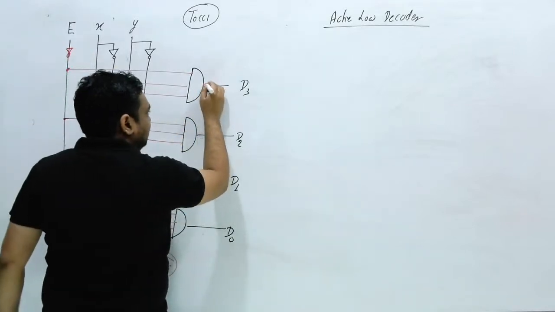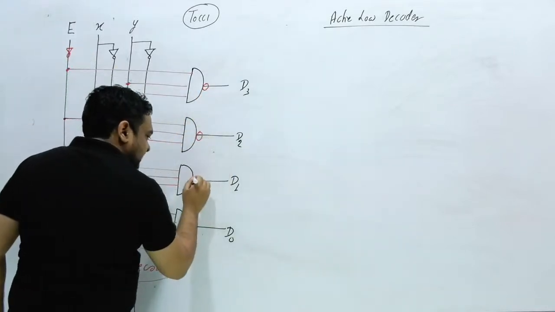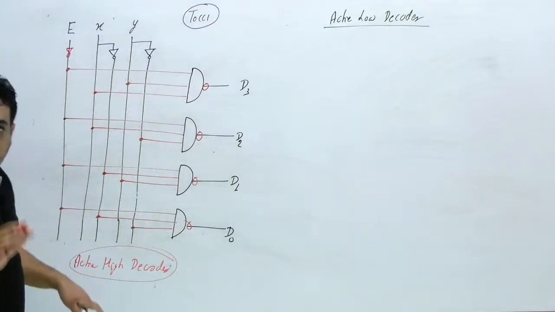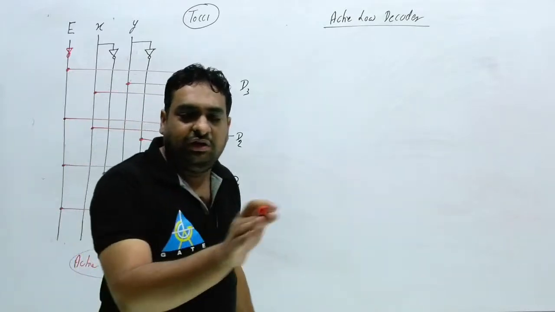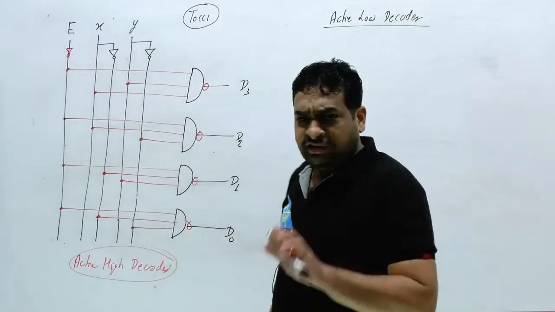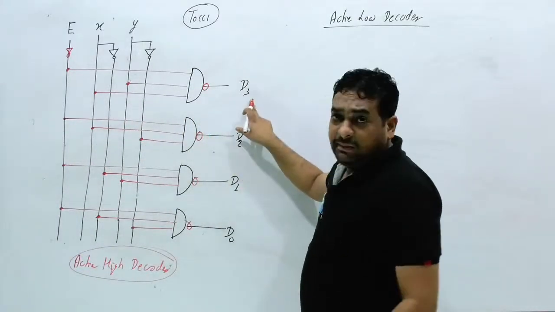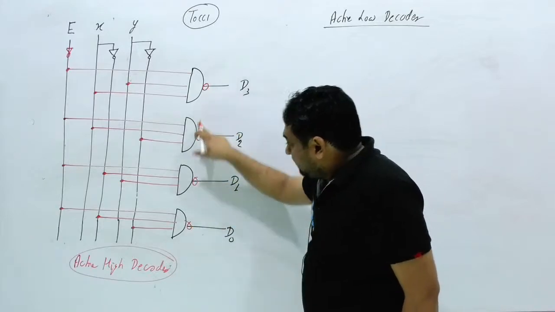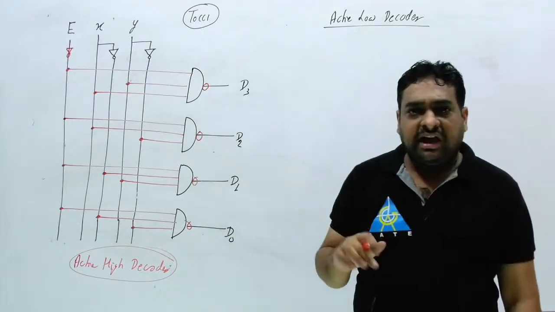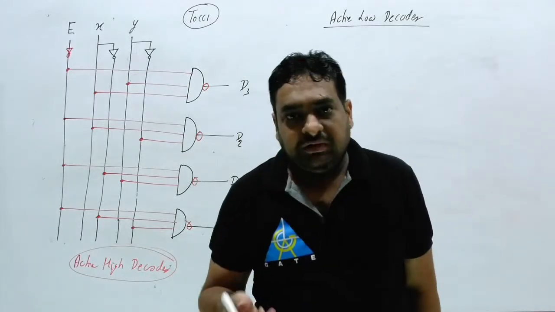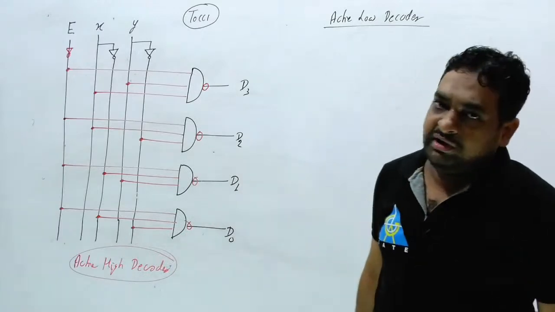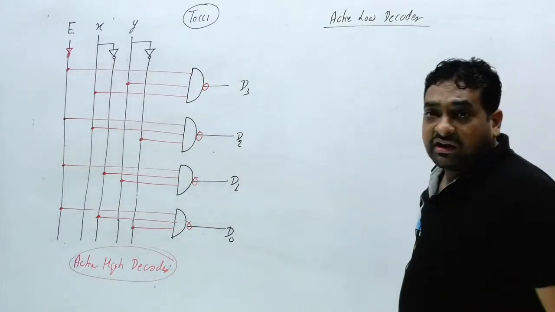So if I change this AND gate to a NAND gate, this one, this one, and this one, nothing else, this circuit is an active low decoder. Nothing else changes, it is the same as putting a NOT gate here. This circuit is called an active low decoder.